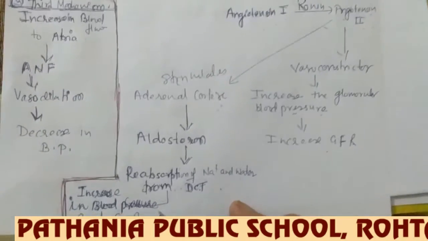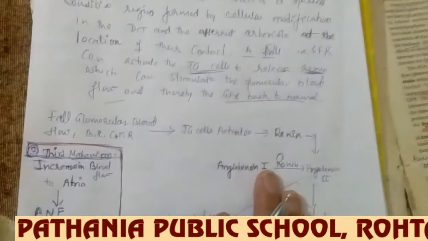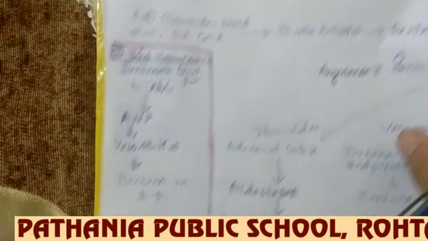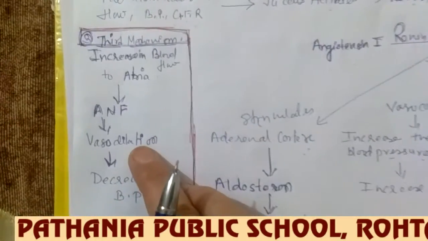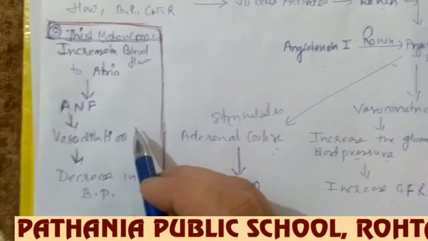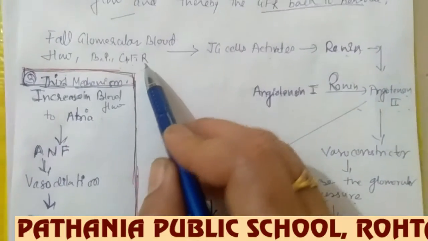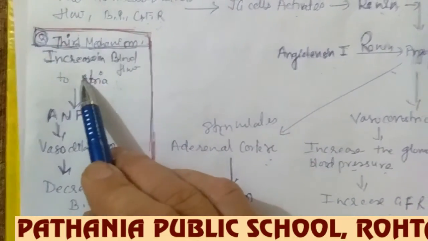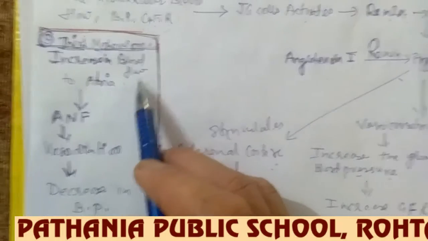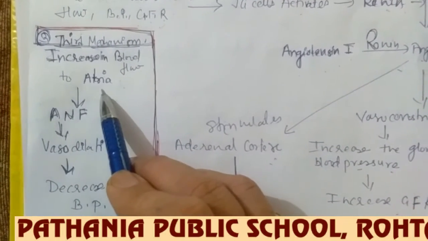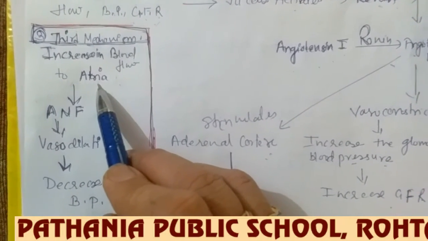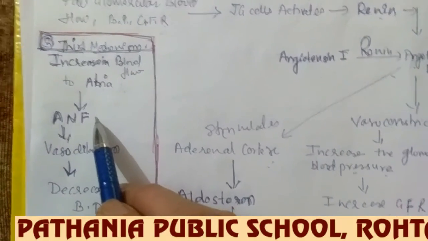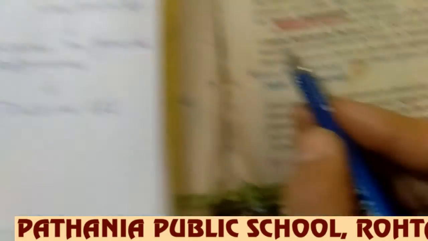Now comes the third mechanism. The third mechanism is just opposite to the first two mechanisms. Here the condition was a fall in glomerular blood flow, but in the third mechanism, there is an increase in blood flow, so what will happen? The atria, which is part of your heart, contains the natriuretic factor. It is written here as atrial natriuretic factor. I'll be writing the full form of it.